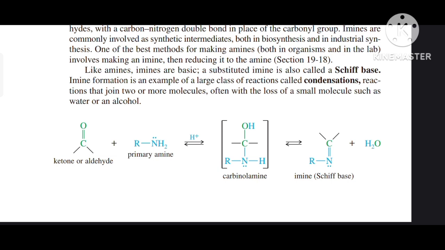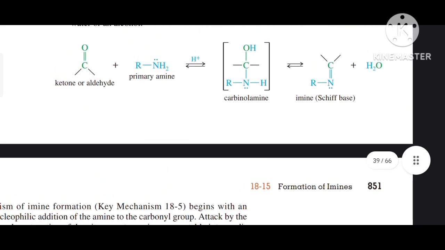Imine formation is an example of a large class of reactions called condensation reactions that join two or more molecules, often with the loss of a small molecule such as water or an alcohol.